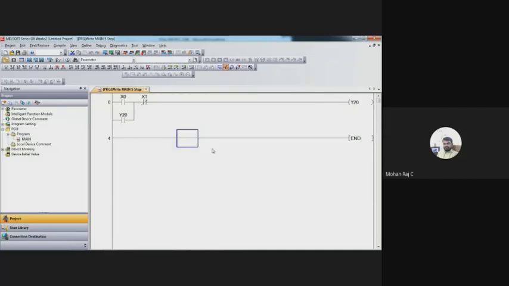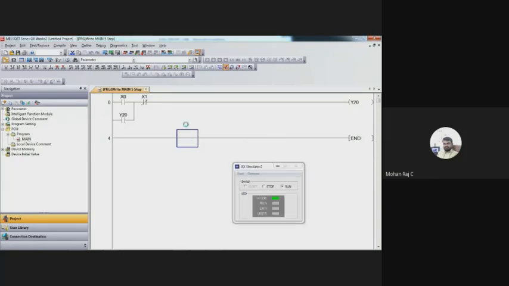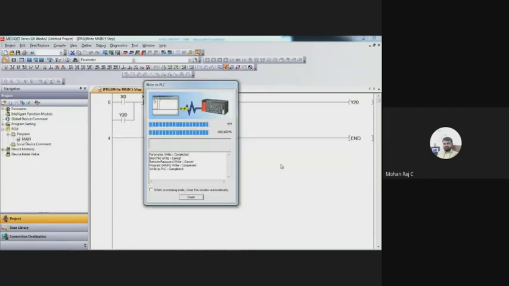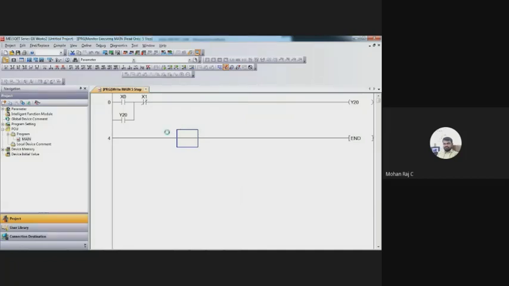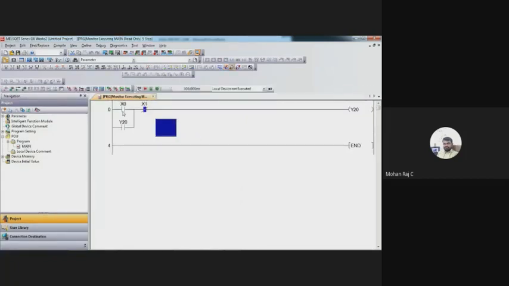After creating the program, you have to compile it. Once the compilation process is over, you can directly simulate it. Since we don't have a practical controller with us, I'm putting it in simulation mode. These types of ladder programs are stored in the Q04 PLC CPU. Whenever I press the start button, the start command is given to the robotic controller, that is Y20. The blue color indicates it is in the on condition.